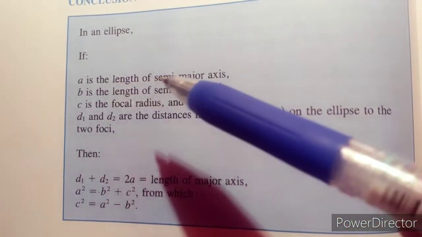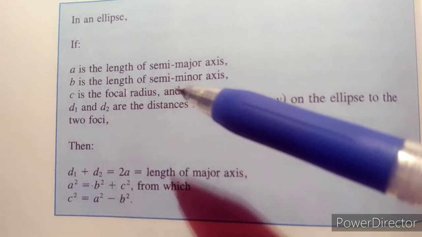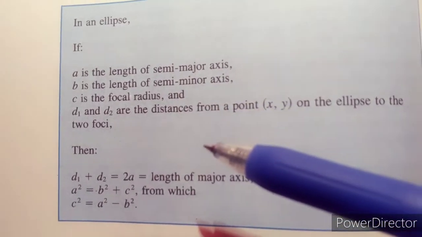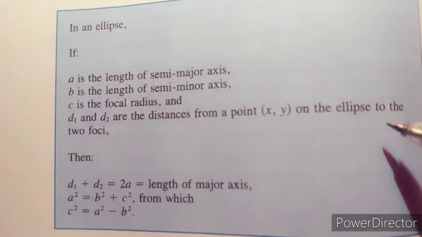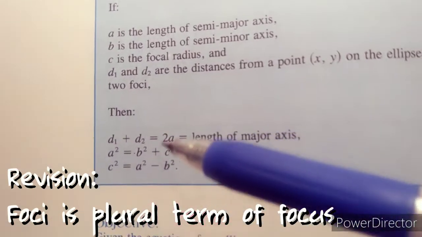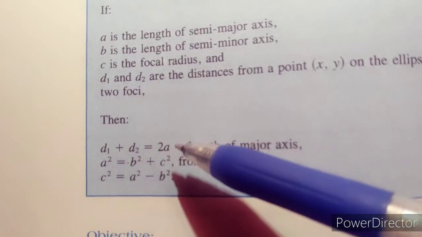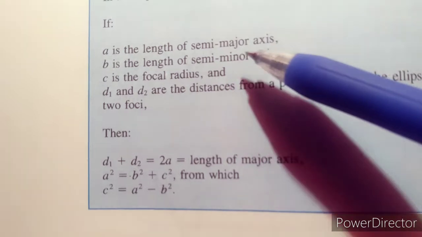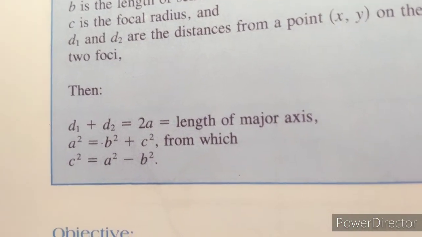If A is the length of the semi-major axis, B is the length of the semi-minor axis, and C is the focal radius, then D1 and D2 are the distances from a point on the ellipse to the two foci. Foci is the plural of focus. Then this is the relation between D1, D2, and A. A is the length of the semi-major axis, which means half of the major axis. So these things are the conclusion.